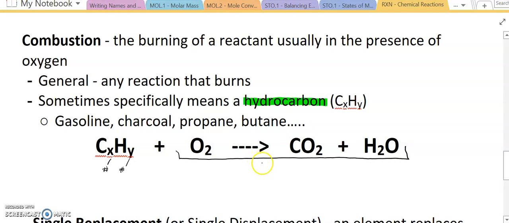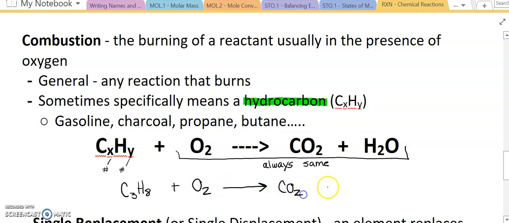These reactions are usually at very high heat, but this part of the reaction is always going to be the same. So a real life example is we could use propane, which is C3H8, and it is going to react with oxygen, and it is going to produce carbon dioxide, and it is going to produce water vapor.